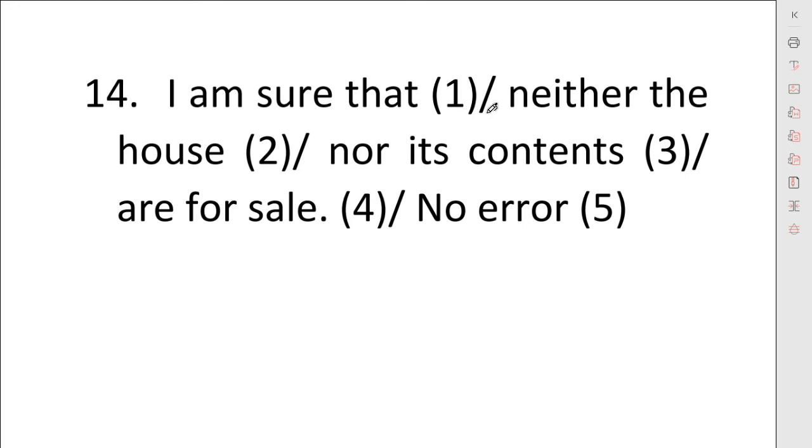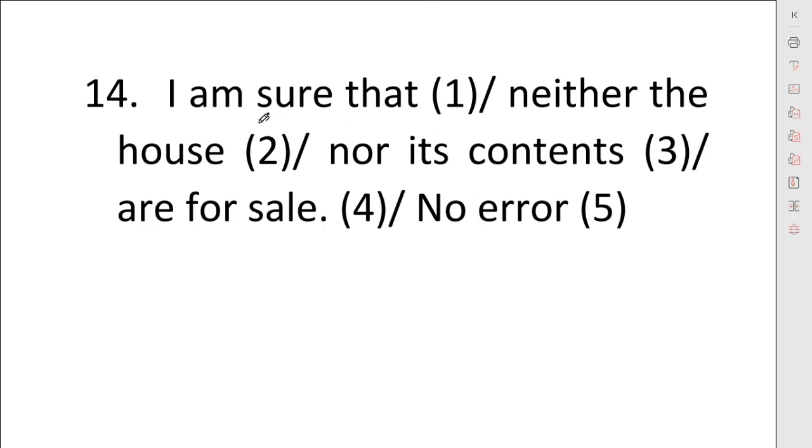"I am sure that neither the house nor its content are for sale." In this sentence you can see that we have used "neither... nor." In sentences in which we use neither nor, this is basically used to shorten the statement or to make you understand better.